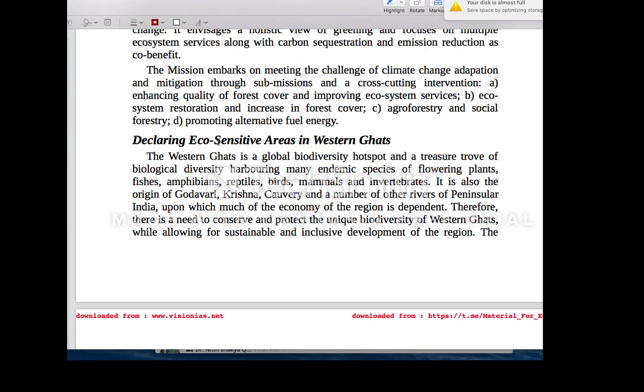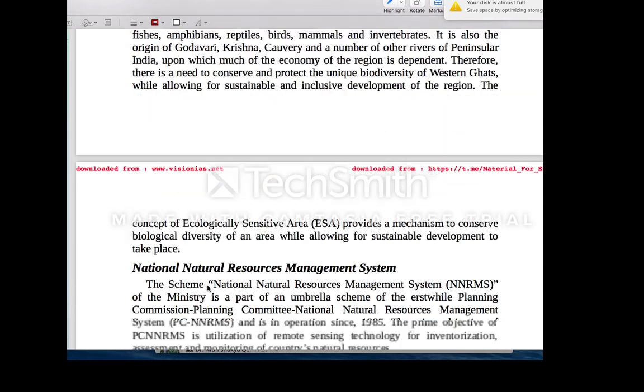This is in the news in the Western Ghats, because Madhav Gadgil committee has recommended entire Western Ghats should be considered as eco-sensitive areas, and all the activities should be restricted. Okay, but later on it was met with huge outcry. Okay, so then came your Kasturi Rangan committee, which said 37% at least of Western Ghats should be protected, but even that was not implemented.